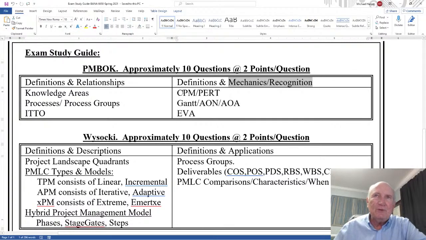First of all, CPM PERT. Next is the Gantt chart, activity on node, activity on arrow. Just recognize how to interpret them, how to read them from the lecture and from the notes. And finally, earned value analysis.